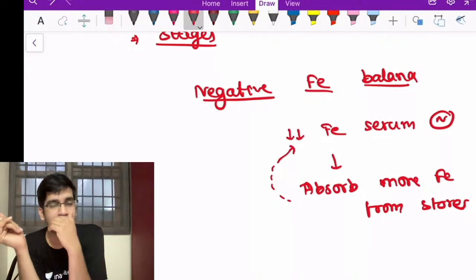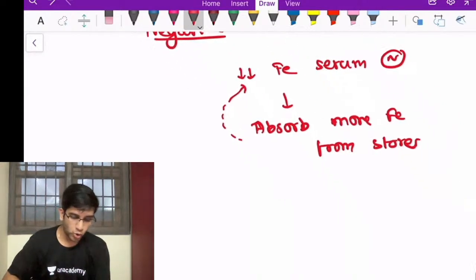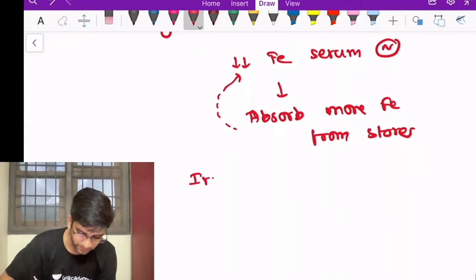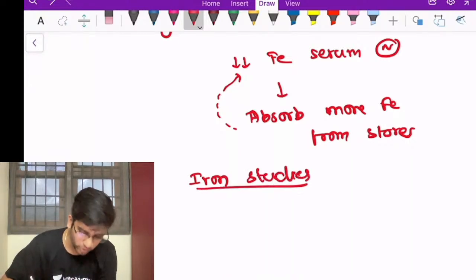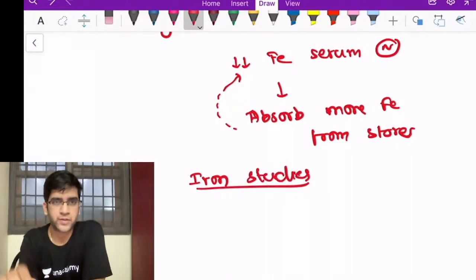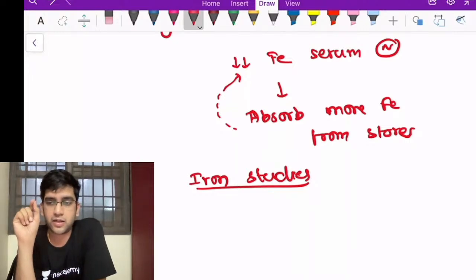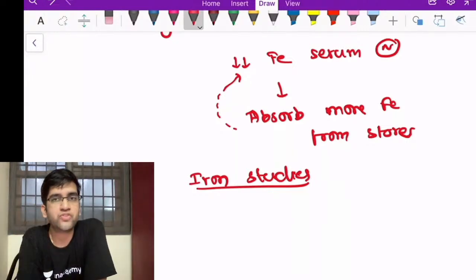In this, let's see what will happen to the iron studies, because all these are based on my iron studies only. See, this is like a compensatory mechanism, like a phase of compensation, right? Just a compensation phase. If my iron in the serum is reduced, I'm going to compensate from the stores. What do you think will happen to the serum iron total? Will it alter? Will it reduce? Will it be normal?